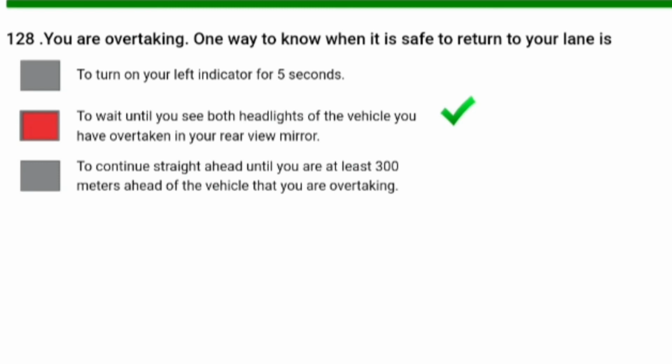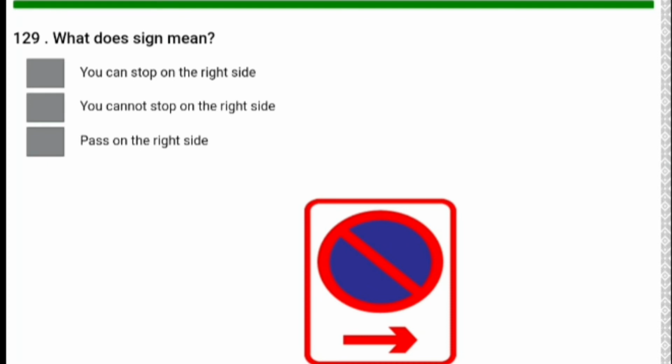Signaling. So what does this signal mean? The signal means you cannot stop on the right side. Number 2 is the correct answer.